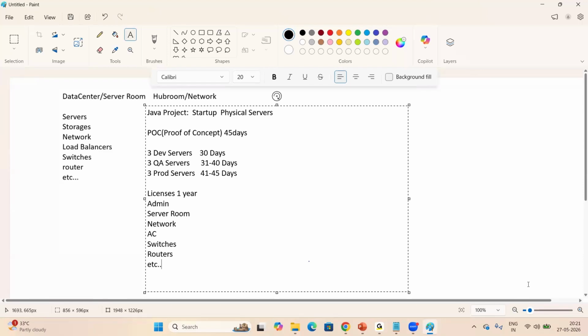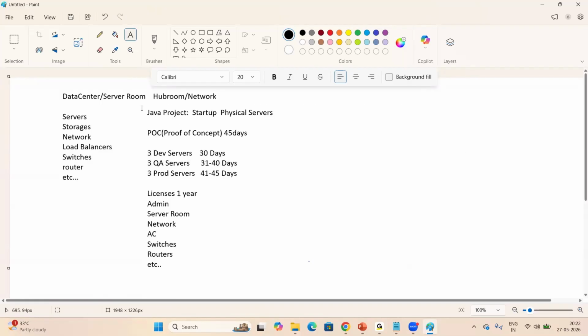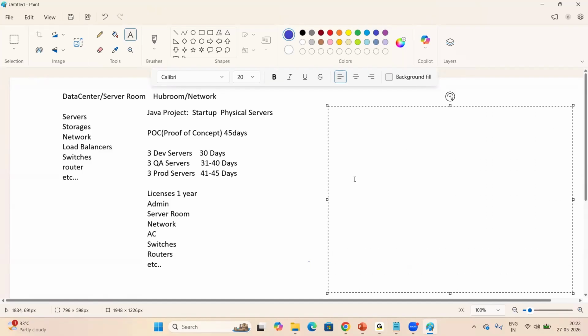If the client approves, that is fine. If the client does not approve, what will happen? This is a startup company, right? No other project. This is the first project. So this is a waste of money, right? Now, same requirement, same setup. So by using cloud servers, how can we achieve this?